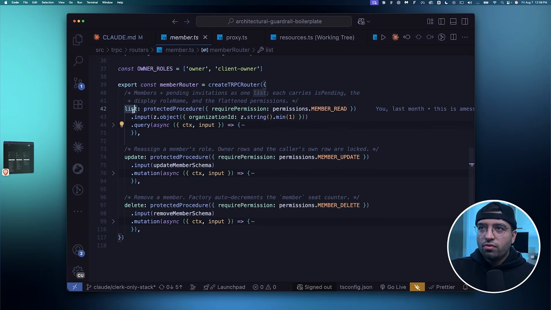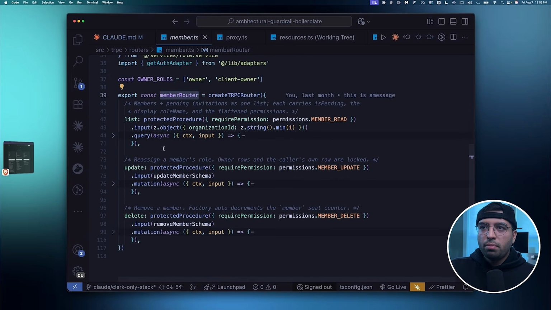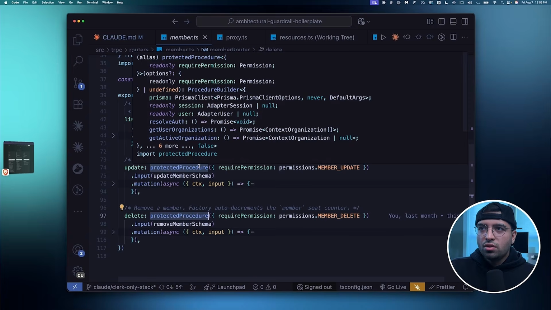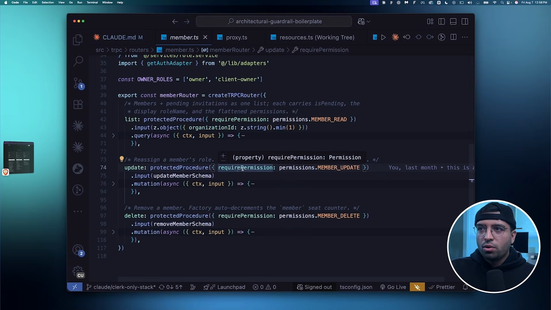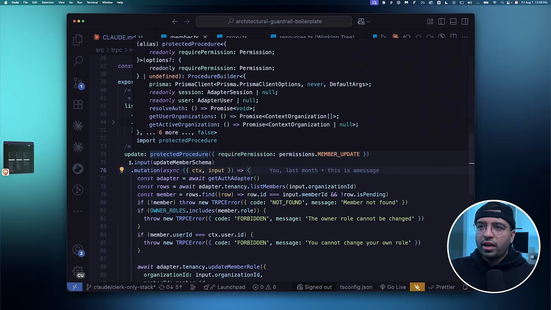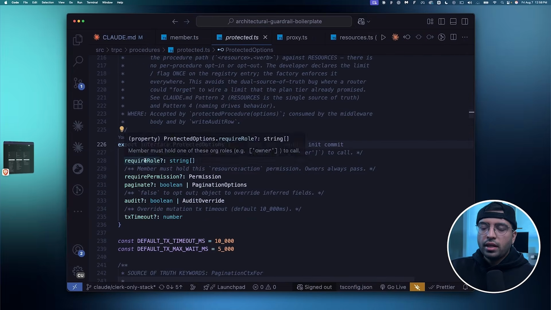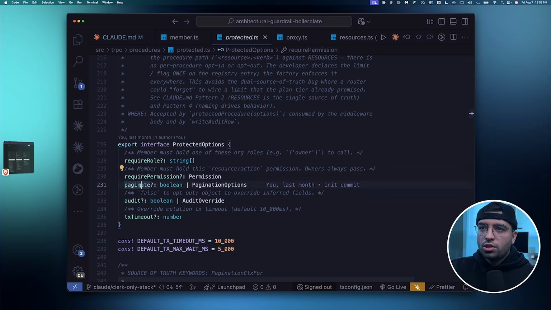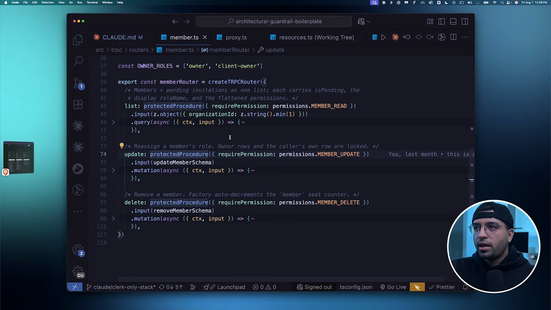You see, each of these has a straightforward pattern, protected procedure. And inside that, you see there's something here called required permission. And there's also other sorts of data required in here as well. And it looks something like this. We have require role, permission, paginate, audit, and some other timeout. You don't really need to care about that for now. But the point is, it's straightforward.